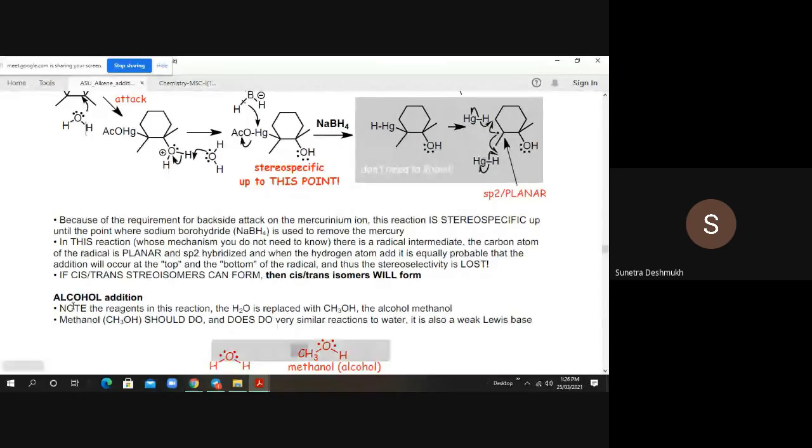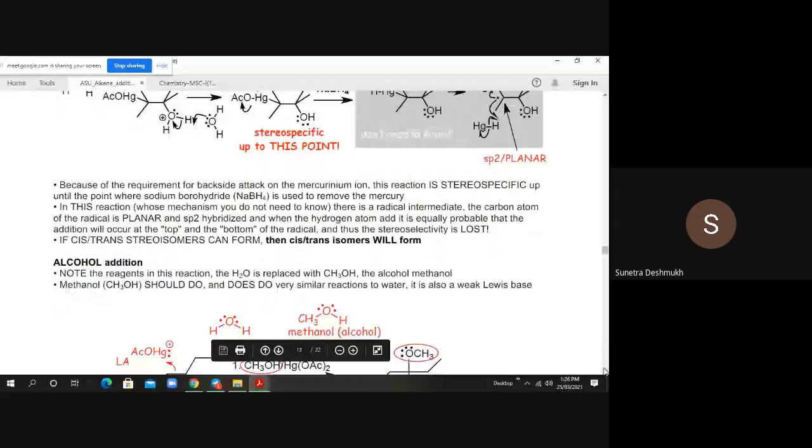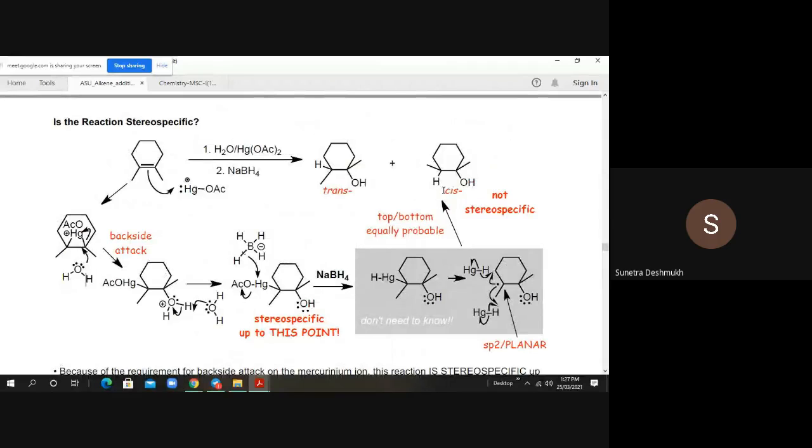So if cis and trans stereoisomers can form, then cis and trans isomers will form. They do say that stereoselectivity is lost. That means we are getting trans as well as cis, 50% trans and 50% cis. So this reaction is not stereospecific, not stereoselective. You are getting a racemic mixture of 50% trans and 50% cis. We do get a racemate, and there is no stereoselectivity, no stereospecificity.